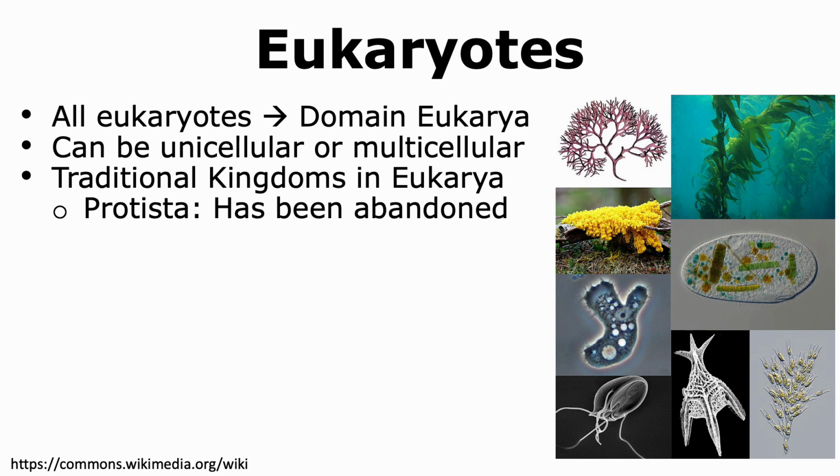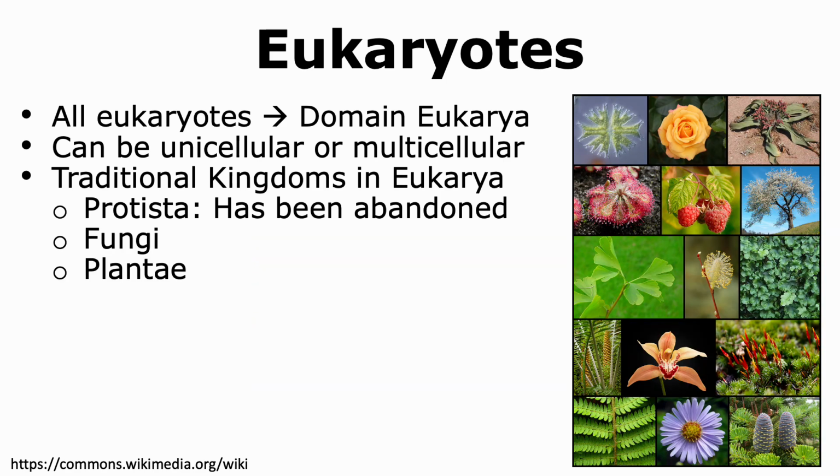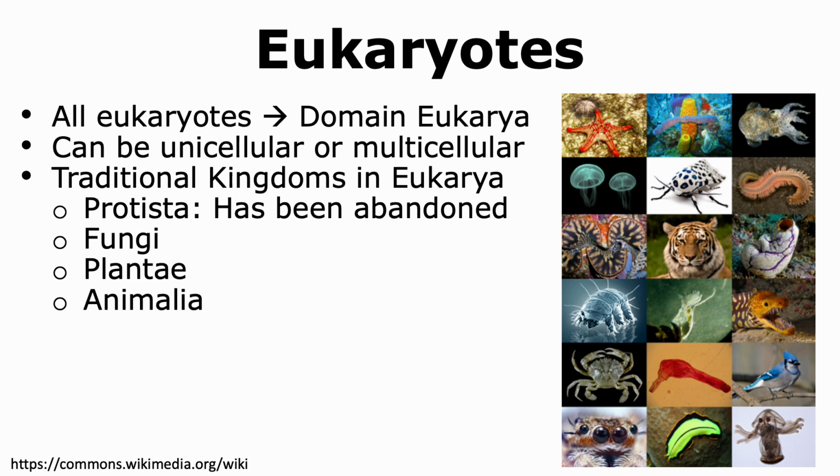The organisms that belong to this kingdom, which has now been abandoned, are protists. The reason it has been abandoned is because the members are genetically very variable from one another, and hence this kingdom is not a monophyletic group. Fungi is another kingdom of Eukarya, followed by Plantae, which includes organisms that are photoautotrophs. Animalia is the last, or 4th, traditional kingdom that is observed in the domain of Eukarya.